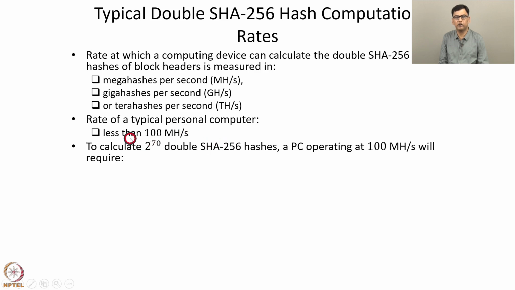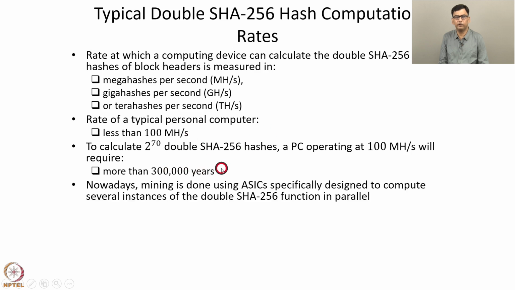In that example that we discussed earlier, one needed to calculate 2 to the power 70 double SHA-256 hashes on average for success. To calculate 2 to the power 70 double SHA-256 hashes, a PC that operates at 100 mega hashes per second will require more than 300,000 years. So it is practically impossible for a PC to have a high probability of getting a success.